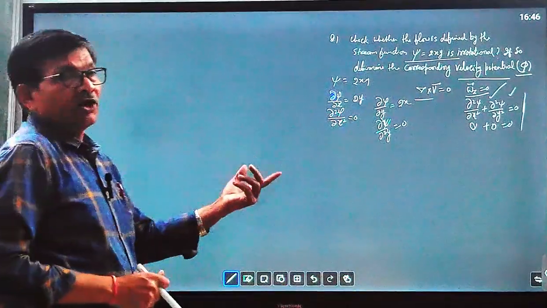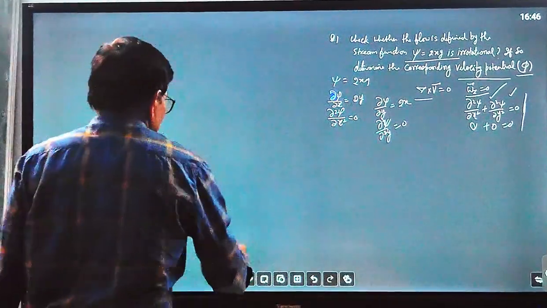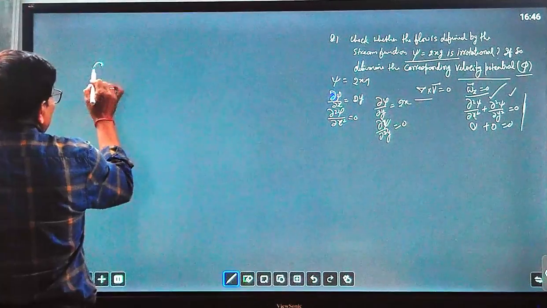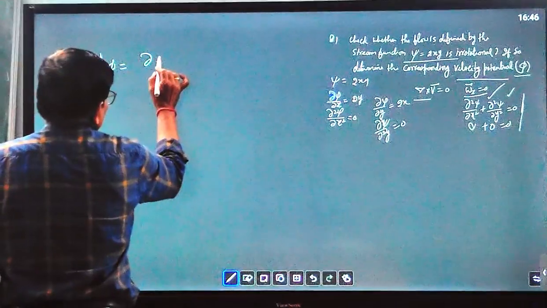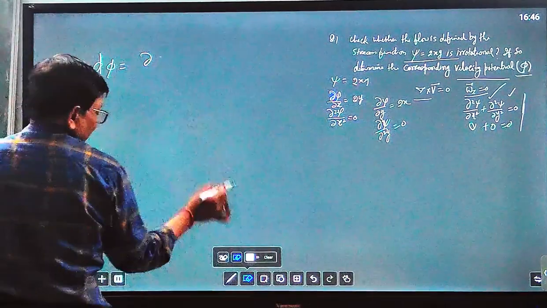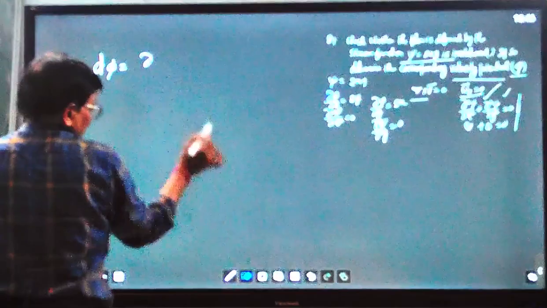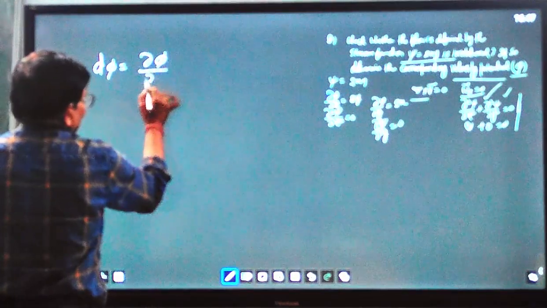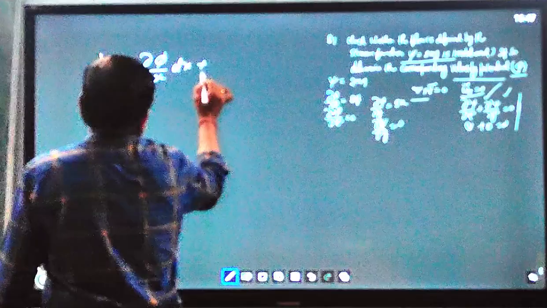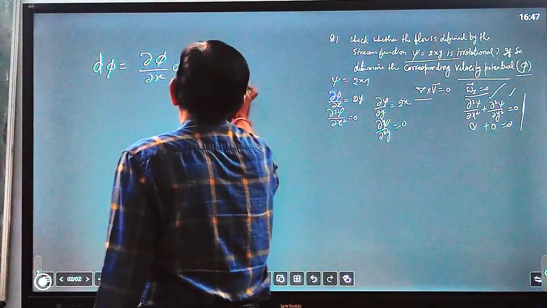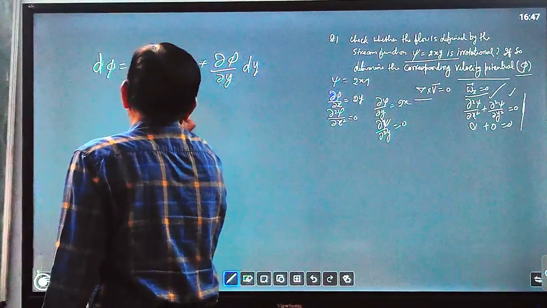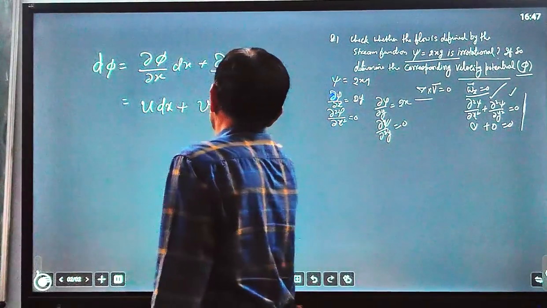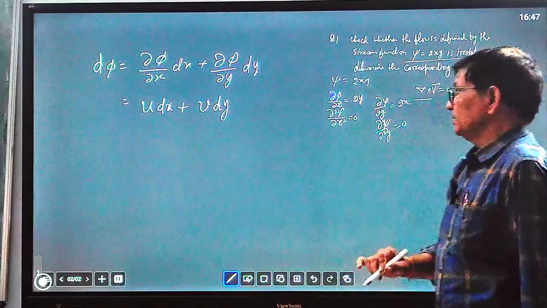And now we have to find out phi. When it exists, how can we find phi? We know that d phi equal to del phi over del x dx plus del phi over del y dy. These are the velocities, u dx plus v dy. Already we have discussed it.